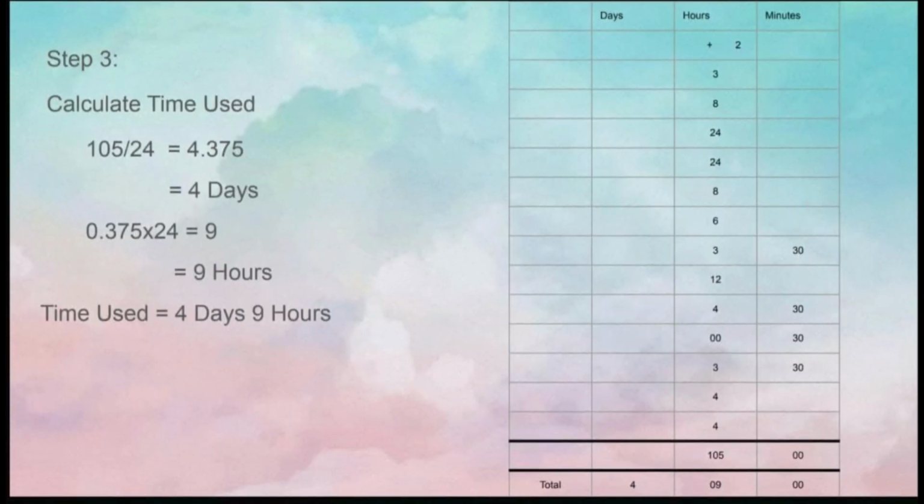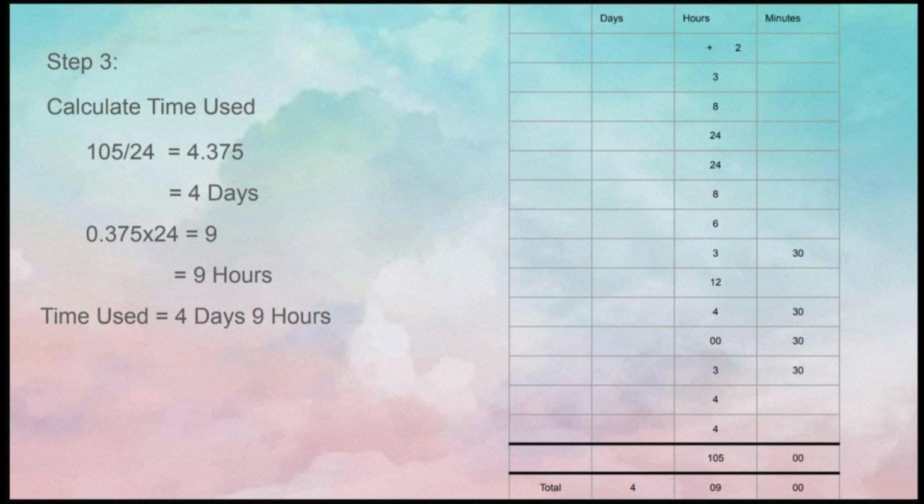Continue with step 3. Calculate the time used. To get the time used, we need to add all the lead time in the previous table. After adding the total lead time, we get 105 hours. 105 hours must be divided by 24 to get the period of days. 105 hours divided by 24, we get 4.375, which is equivalent to 4 days.